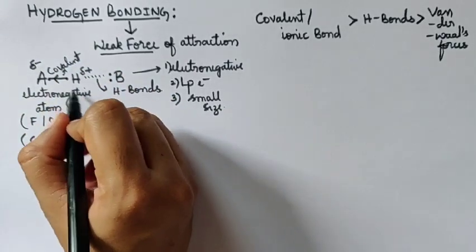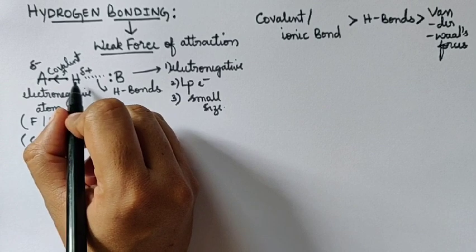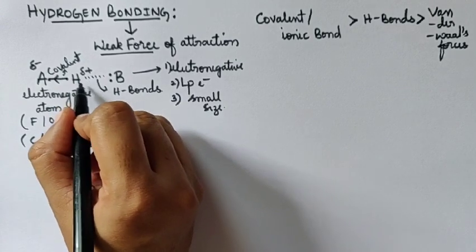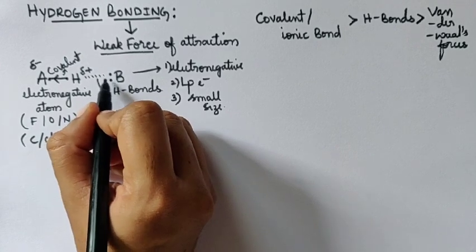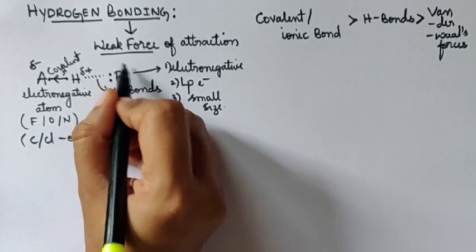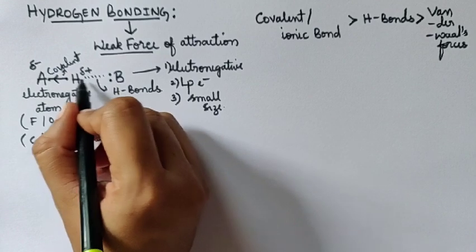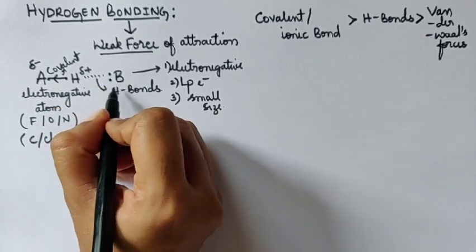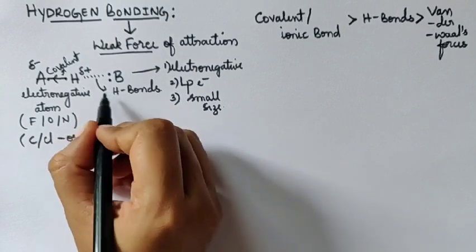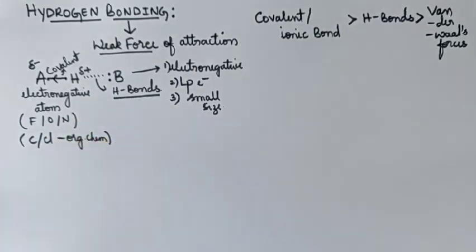So the hydrogen in the AH molecule, which is electron poor, tries to pull the electrons slightly, to share them with the lone pair of electrons on this atom. As a result, there is an interaction, a force of attraction, between this hydrogen atom and this highly electronegative atom B, which is called a hydrogen bond.